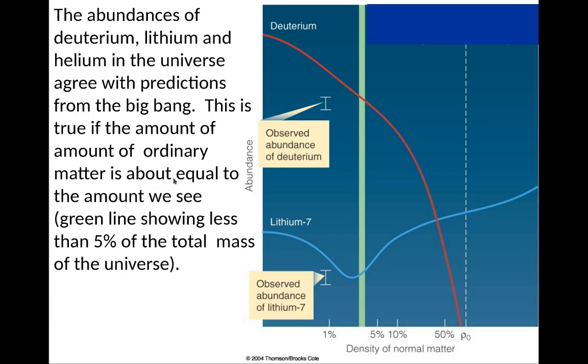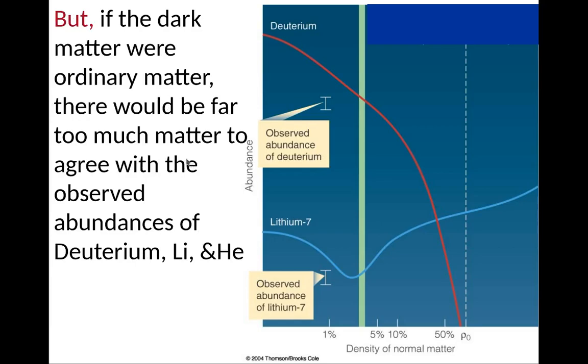So this is very strong evidence for something like the Big Bang, because this is the only way really to explain both the deuterium abundance and the lithium abundance. You can't make this stuff in stars, basically.